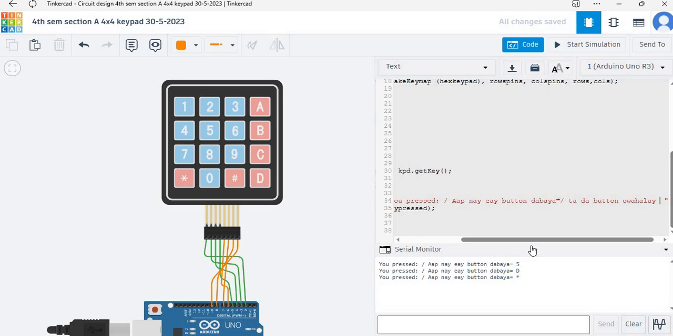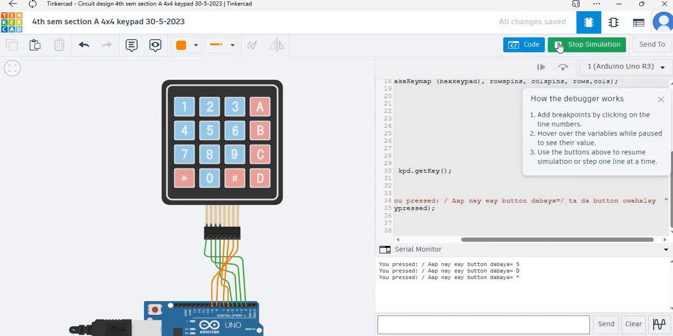Okay, so let's simulate it. So I am writing 5. You press slash, you pressed this button, this button is 5, 5 is equal to 5. Do you understand the point? You are understanding what I am trying to say. Okay, so why is it representing this slash after it? Because I have written slash inside this string, so that's why we are receiving it.